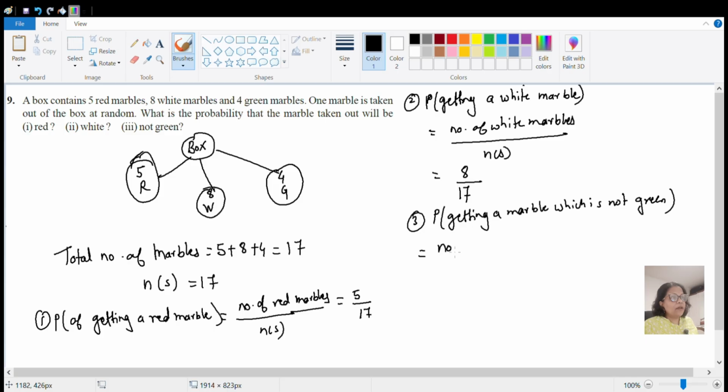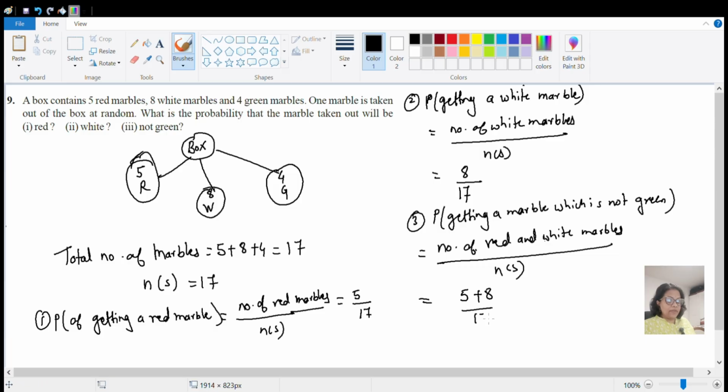Therefore, you will write number of red and white marbles and total number of marbles which are n of s. So red marbles kitne hain? There are 5, white 8 by 17. So if you do this, you will get the total probability of this is 13 by 17. Okay, I hope you have understood this question. So let us go to the next question.